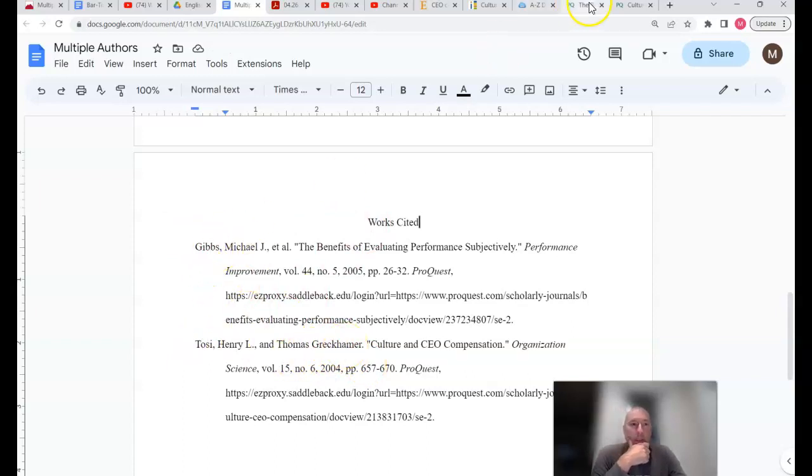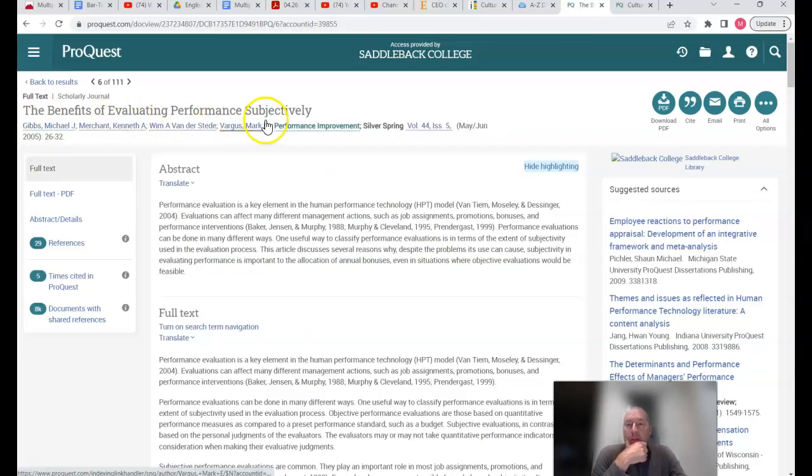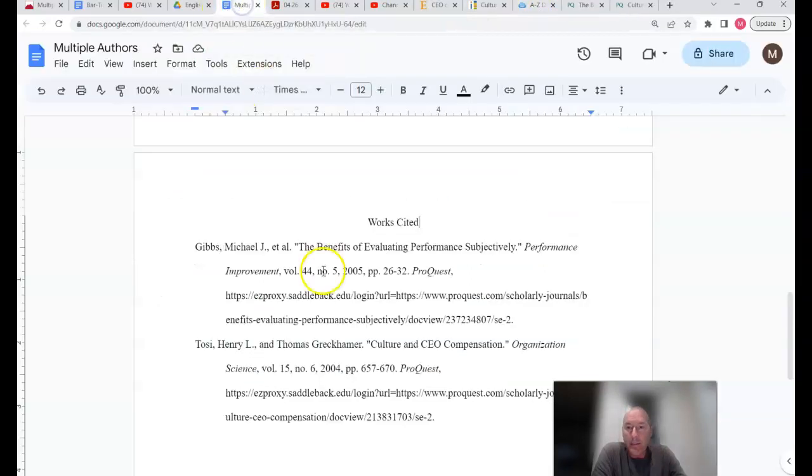This other one here with four authors, whenever you have three or more authors, you only put the first author's name, Gibbs, Michael, and then this Latin expression et al., which means "and others." And "others" is abbreviated, so there's a period there. So Gibbs, Michael, J, et al. All right. So we don't have to list the other authors. We used to, not anymore, just the et al.